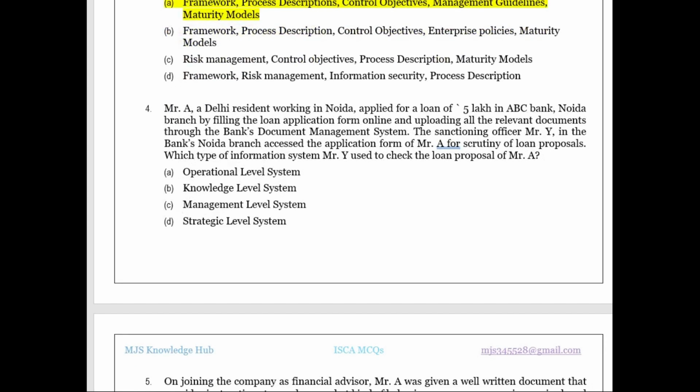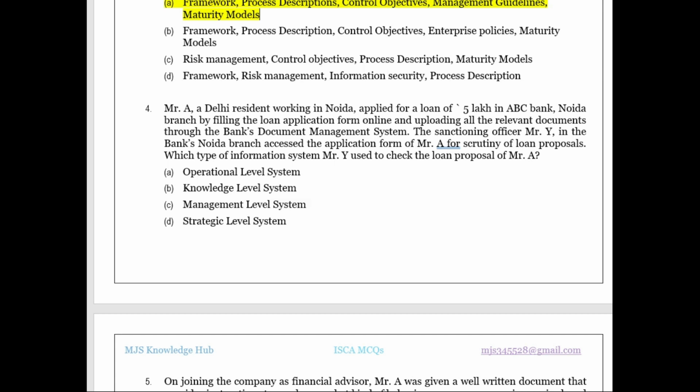Next one. Mr. A, a Delhi resident working in Noida, applied for a loan of rupees 5 lakhs in ABC Bank, Noida branch, by filling the loan application form online and uploading all the relevant documents through the bank's document management system. When you read such a thing, you must not only remember the electronic document management system, but also the core banking thing. It can come, you do not see the options first only, but the paragraph must remind you of that topic also. The sanctioning officer, Mr.